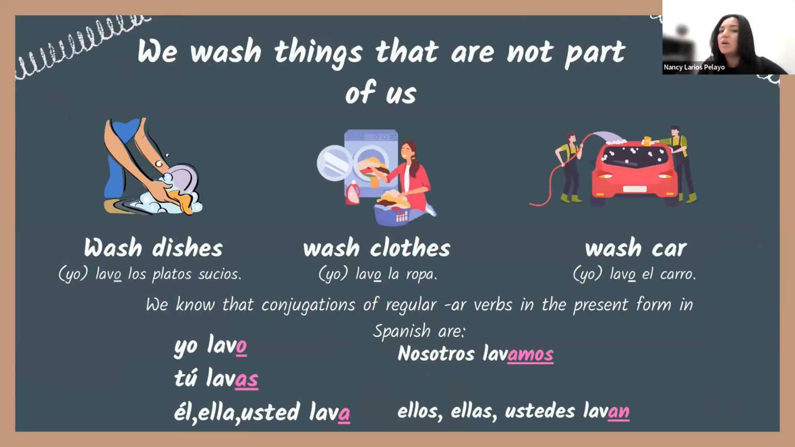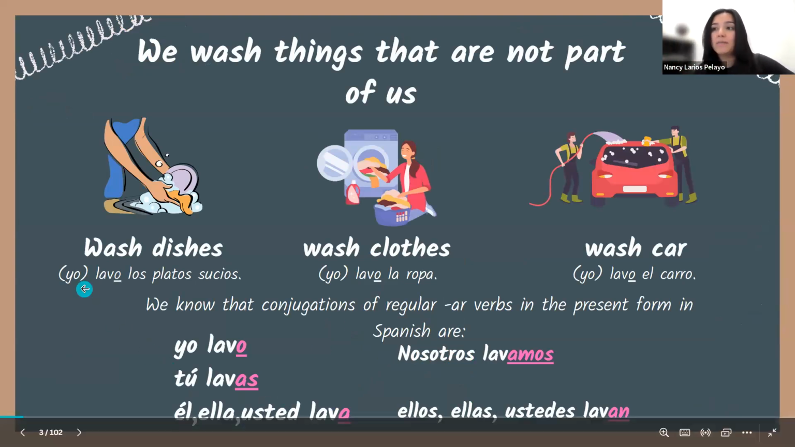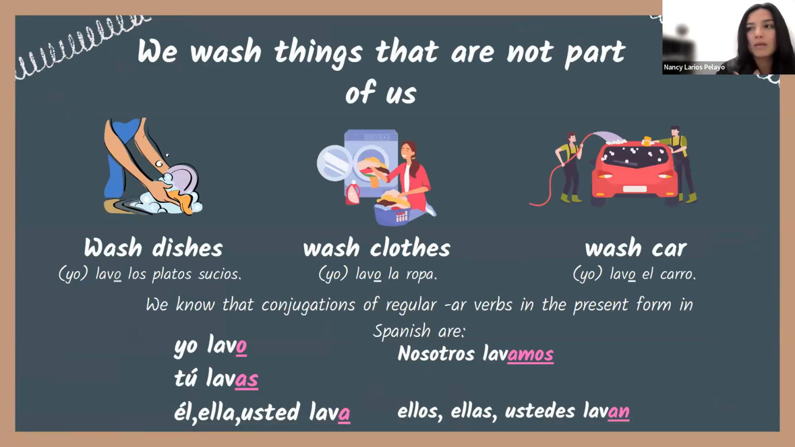So we would know that we wash things that are not part of us, ¿sí? That are separate. So, lavamos los platos sucios, ¿sí? We wash dishes. Yo lavo platos sucios. Repite conmigo. Repeat. Yo lavo los platos sucios. Yo lavo la ropa. Y yo lavo el carro.